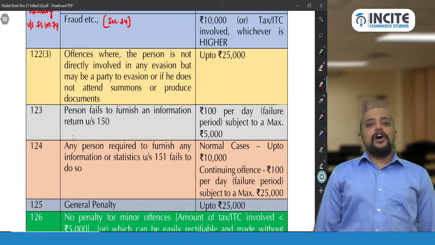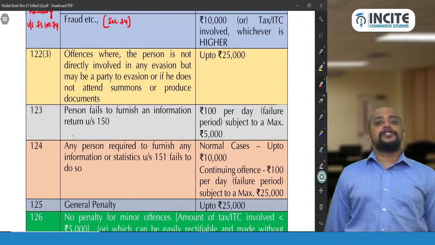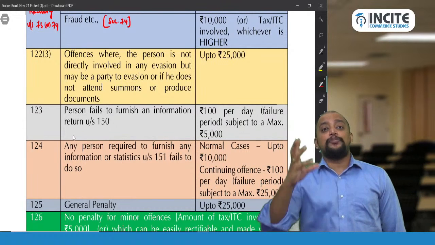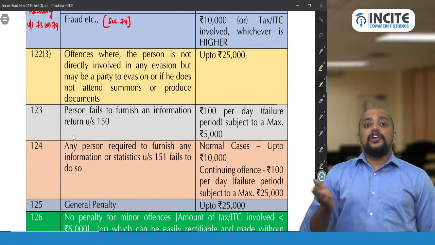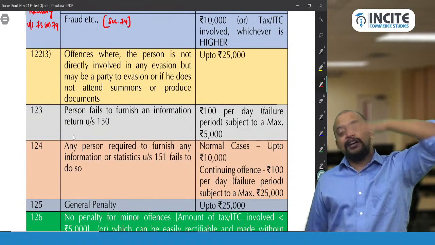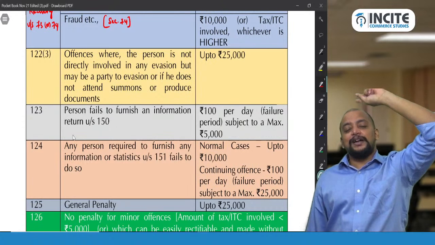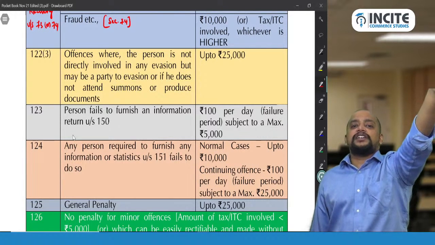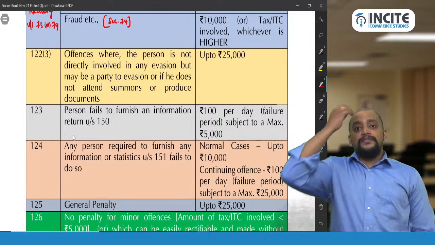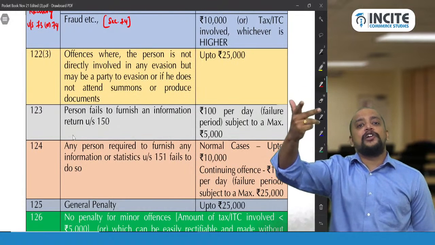Okay. And on owner, 122 subsection 1. On accountant, 122 subsection 3. You understood? So 122 subsection 3 is on the supporting characters. Generally when there is a crime, A1, A2, A3 will be there. On A1, the first one, culprit number 1, it will be 122 subsection 1 or 122 subsection 2 or 122 subsection 1A. Whereas on culprit number 2 and 3, if 122 subsection 1A is not applicable.